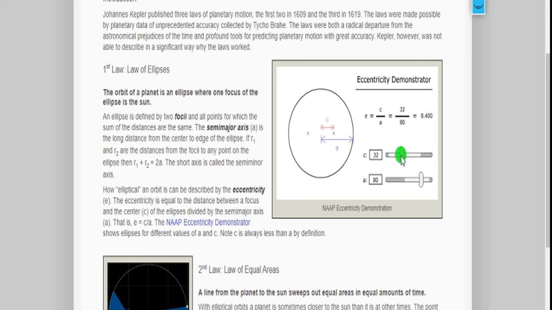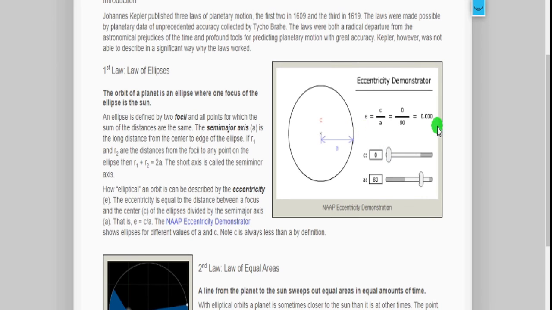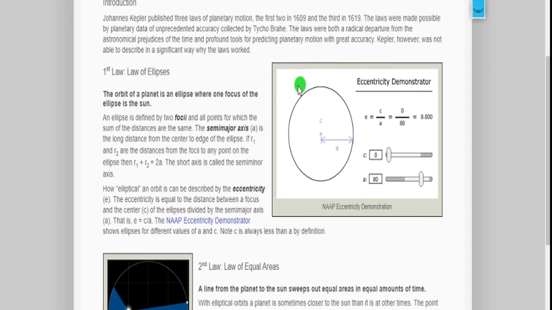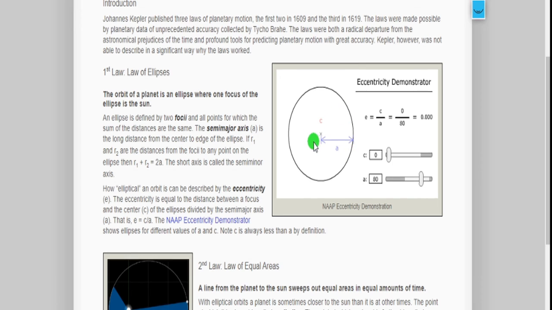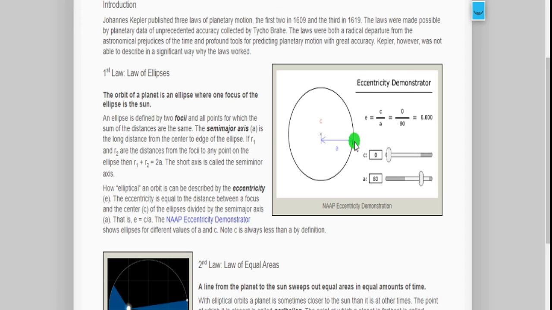If we are decreasing the radius, when c is equal to 0, that means when there is no distance between the focal point and the center, eccentricity becomes 0. When e is equal to 0, the center as well as the focus are meeting at the same point. That becomes a perfect circle, where a is the radius now.